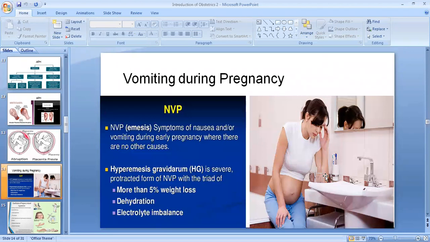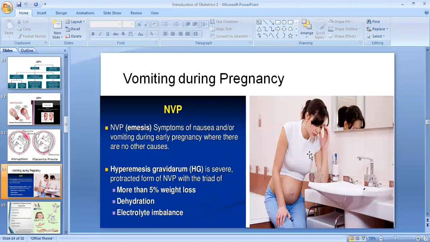Sometimes there is too much vomiting during the pregnancy, which we saw in previous lectures. If it is severe vomiting, then it is called hyperemesis gravidarum. This pregnancy is more than 3 months.